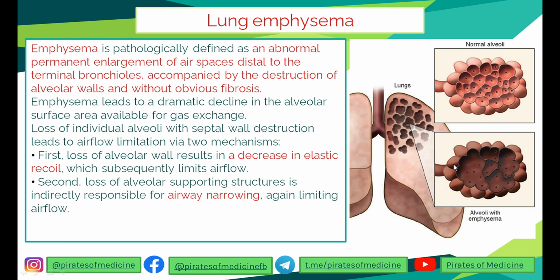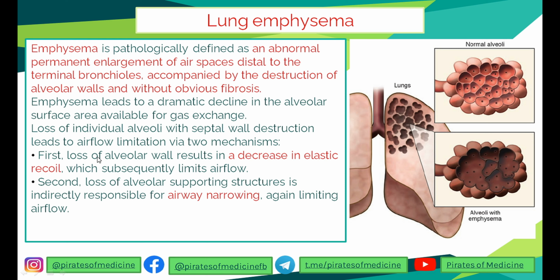Correct? So emphysema leads to a dramatic decline in the alveolar surface area. See, alveolar walls are destroyed, so the surface area is obviously decreased. Even though the space is increased, the surface area of diffusion is decreased, which leads to limited gas exchange in the lungs. This occurs by two mechanisms. First, the alveolar wall loss leads to decrease in elasticity of the lung.